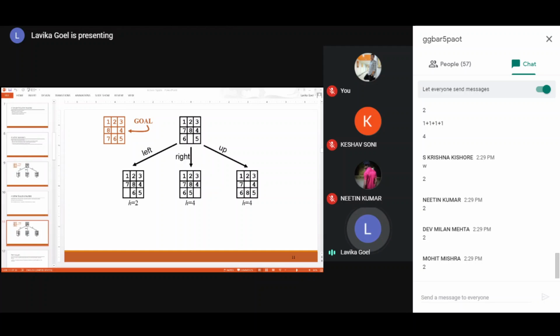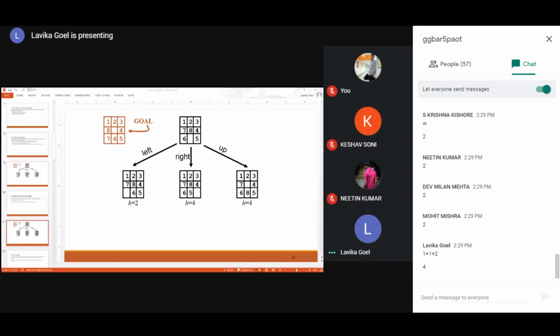So 8 is 2 tiles away from the correct position because you cannot directly move diagonally. In the 8 puzzle problem, this is a restriction: you can move either horizontally or vertically. You cannot move diagonally. So that is why 8 is 2 positions away from its correct position. Fine. So plus 2 for 8. And then 5 is at the correct position, so leave it. So 1 plus 1 plus 2, a total of 4 again. So this is how you get the heuristic value of 4 for the third state.